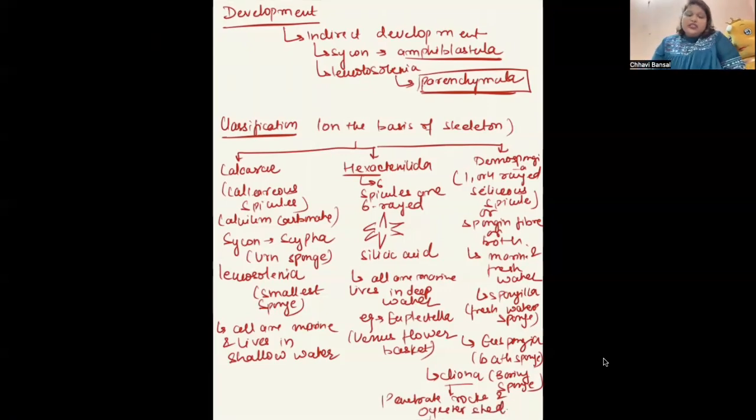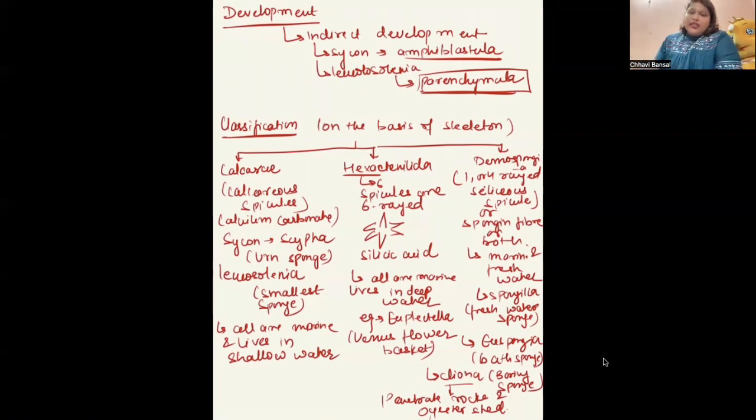Fine. These are the 3 different classes of Porifera. We did the common names along with it. The common names are really important. Can you tell me Sycon? Sycon was the exception for radial symmetry. The other name is Scypha and it is also called urn sponge.